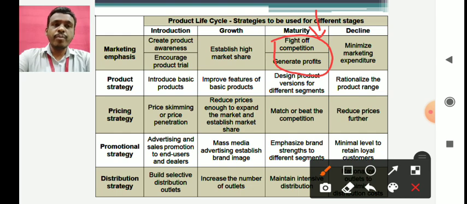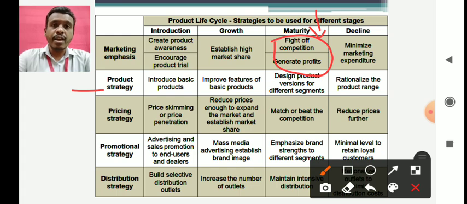You have to fight the competition, and at the same time you have to generate profits also. So how can you do this? The product strategy to achieve this objective might be to design product versions for different segments, that is different products for different segments. We have seen that each segment has different tastes and preferences.